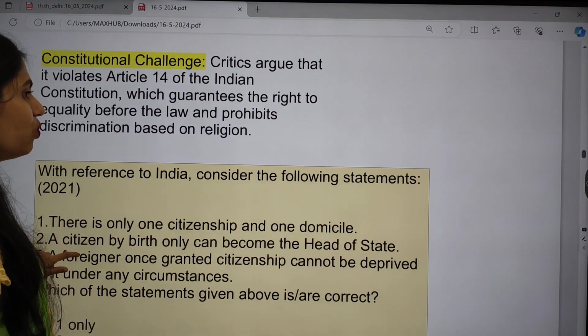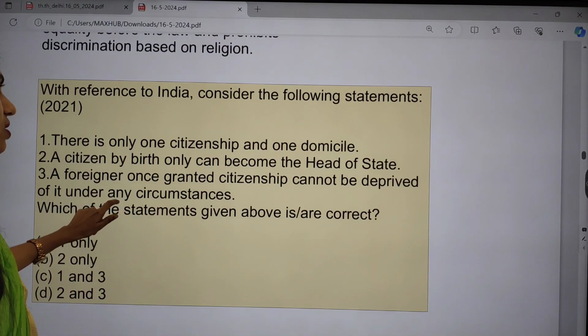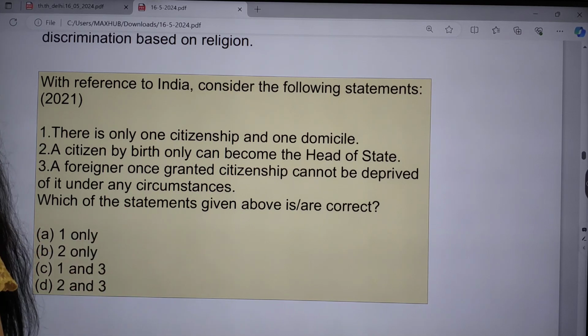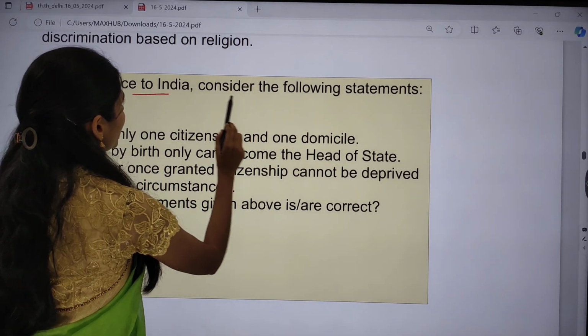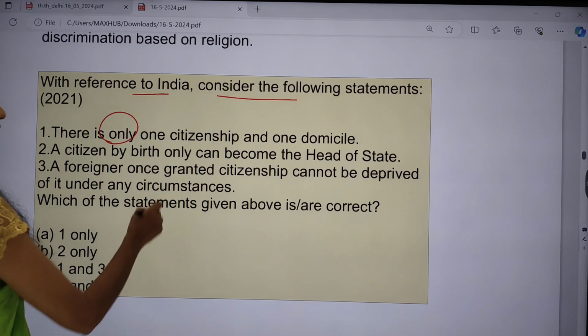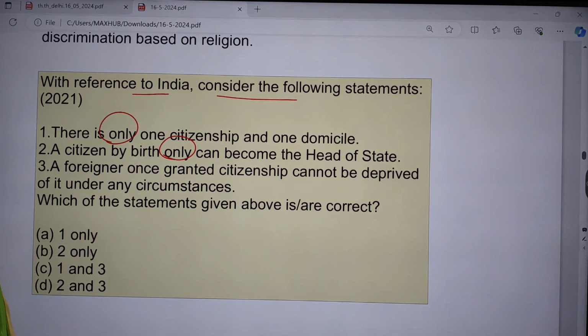And I want to give you one prelims practice question. So let me read out the question. Please try to answer this question. With reference to India, consider the following statements. First one is, there is only one citizenship and one domicile. Second, citizens by birth only can become head of the state.